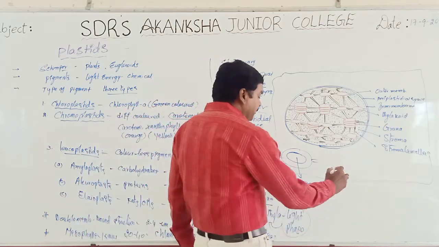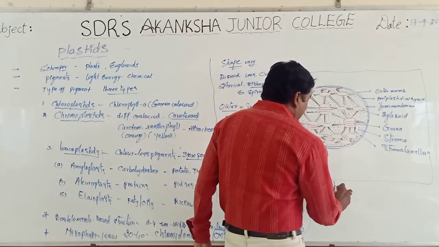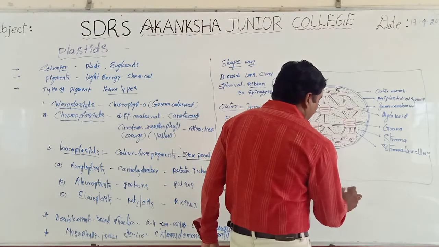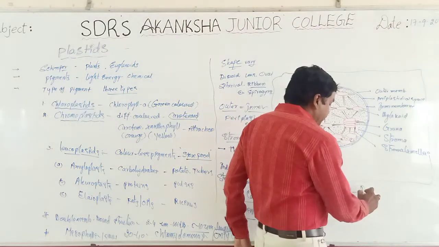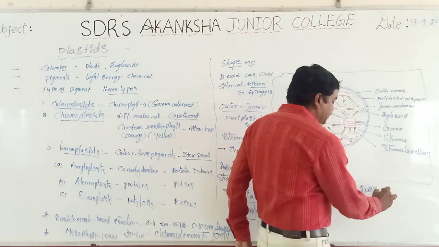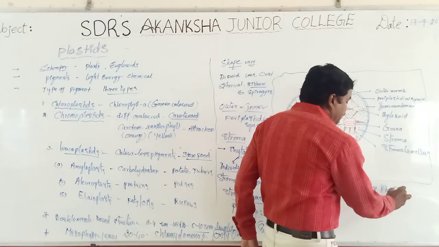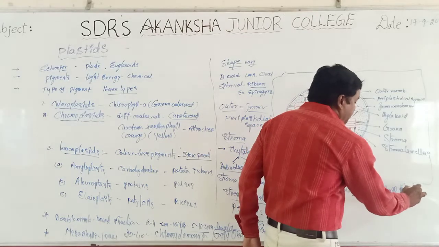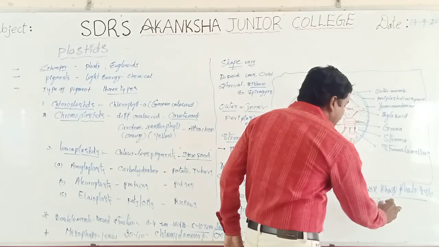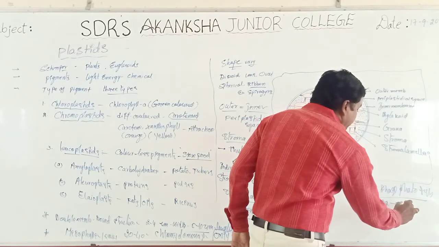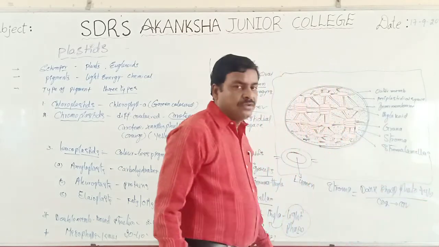At the same time, stroma is responsible for the dark phase of photosynthesis. What happens in the dark phase of photosynthesis? CO2 is converted into carbohydrates.